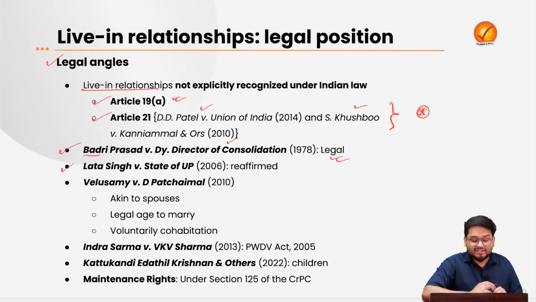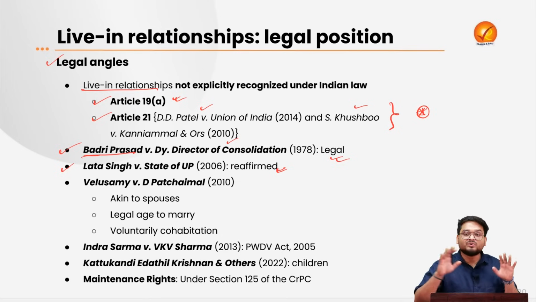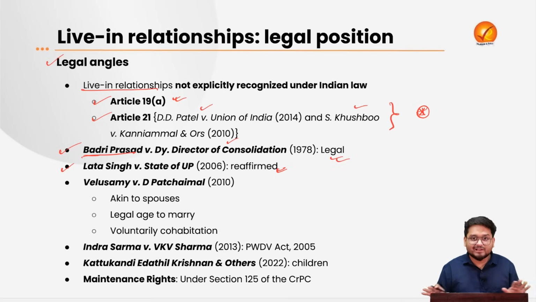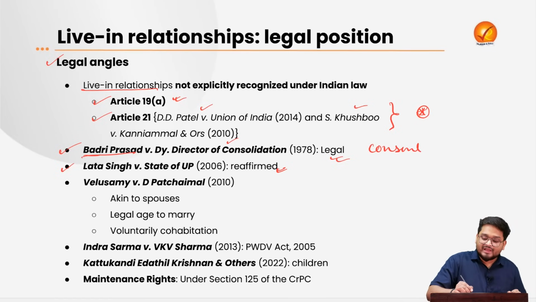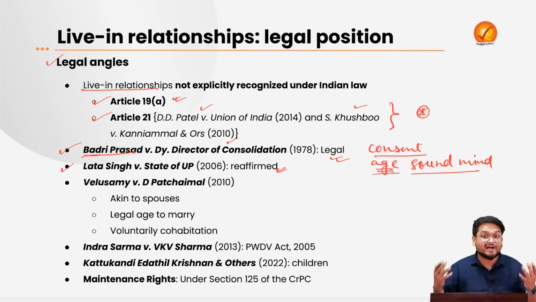Then again in the Lata Singh case of 2006, the Supreme Court reaffirmed the earlier judgment that live-in relationships have nothing illegal within them, if the individuals consent to each other, are of appropriate age and of sound mind to make their own decisions, because they are full-grown adults.